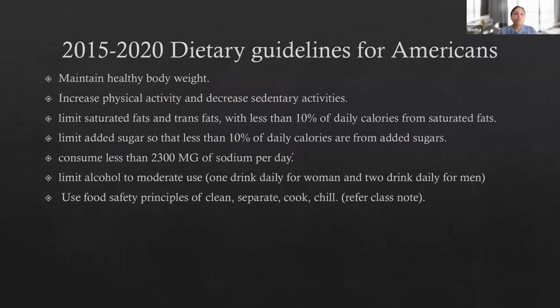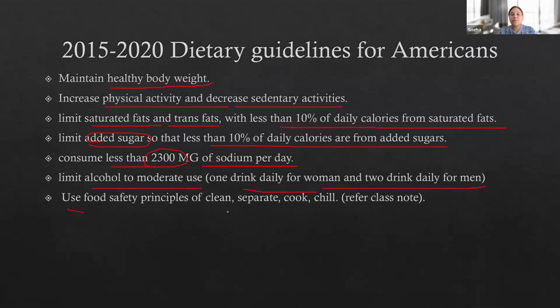Okay, all right. Then, dietary guidelines for Americans. What is the dietary guideline? Maintain a healthy body weight. That's the first thing. Increase physical activity and decrease sedentary activities. Limit saturated fat and trans fat, with less than 10% of daily calories from saturated fat. Limit added sugar so that less than 10% of daily calories are from added sugar. Consume less than 2300 milligrams of sodium per day. Limit alcohol to moderate use: 1 drink daily for women and 2 drinks daily for men.